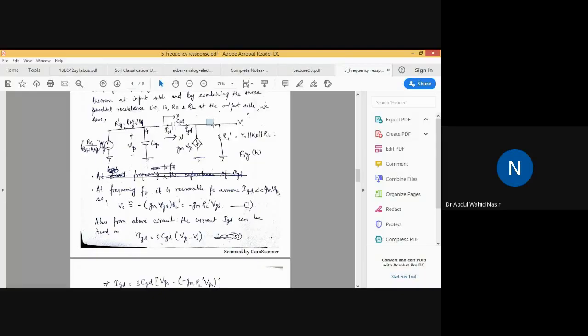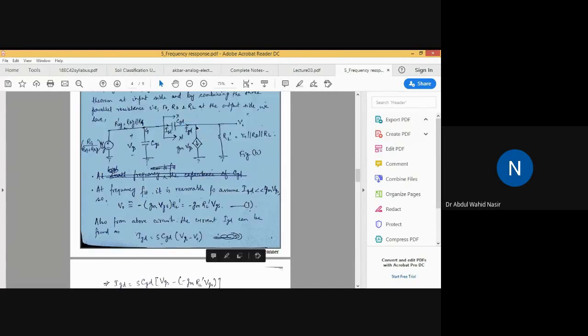The current will be flowing here like this. I already mentioned that IGD has been considered very much lesser than gm VGS.